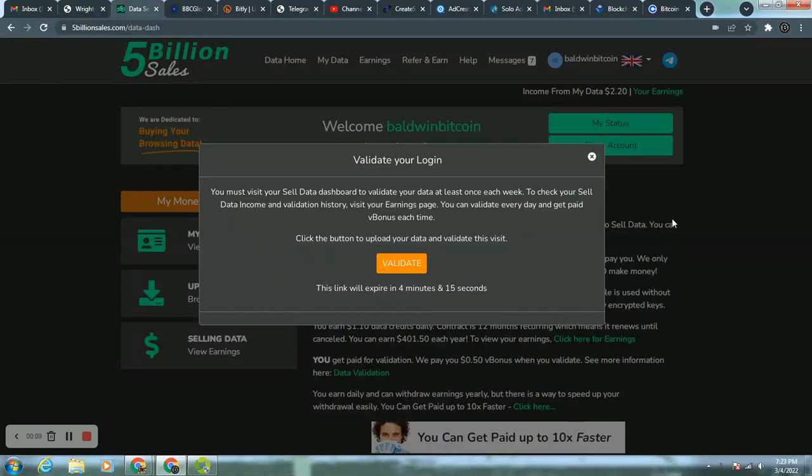Just wanted to show you how to validate your login. After you go to your site, as soon as I logged in, this popped up. I didn't have a chance to navigate anywhere else. I got the impression that you had to go search for it, but no, it lets you know that you have to validate.